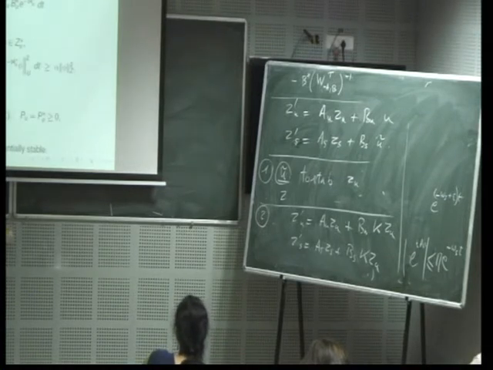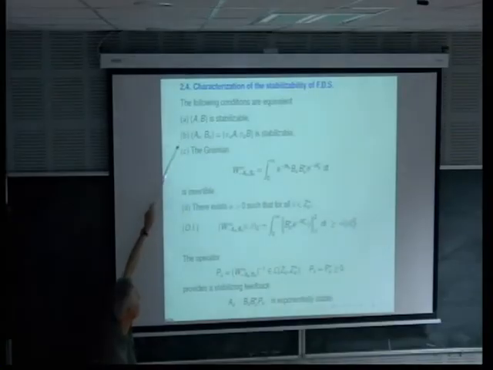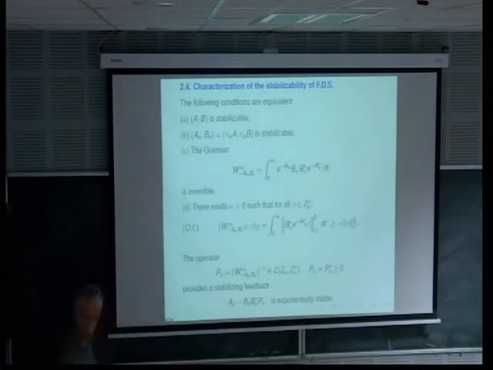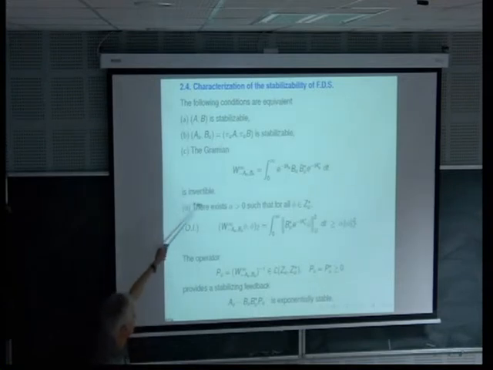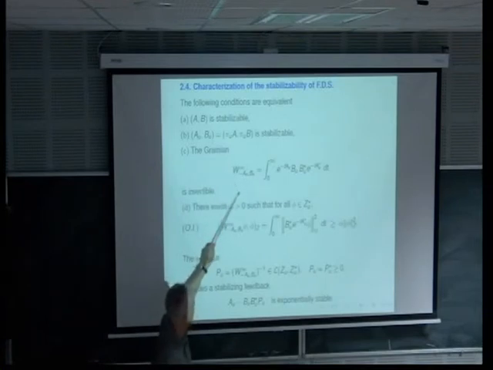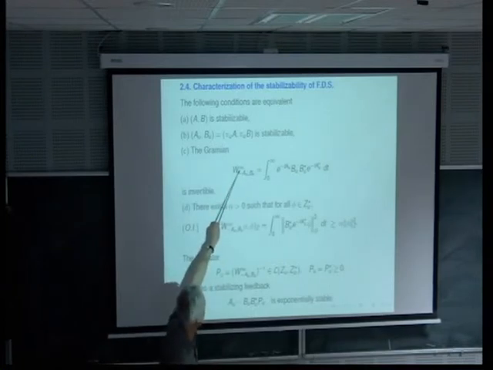So what is summarized here is the following. Saying that the pair AB is stabilizable is equivalent to saying that the unstable part only is stabilizable. So this is what we have already explained. And it's equivalent, I do not give the proof, but it's not really complicated, it's equivalent to showing that this Gramian here, corresponding to minus A_U and B_U, integrated up to infinity, is invertible.